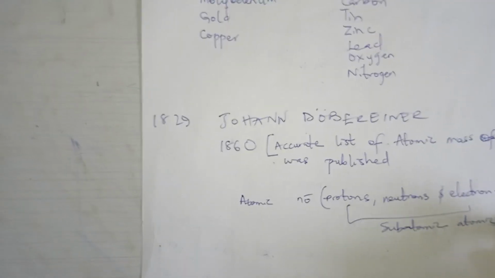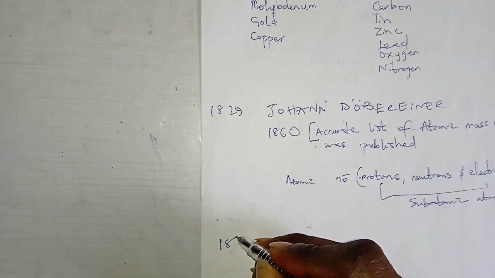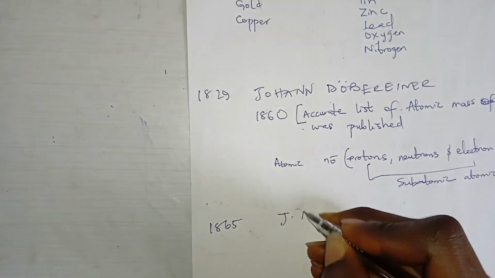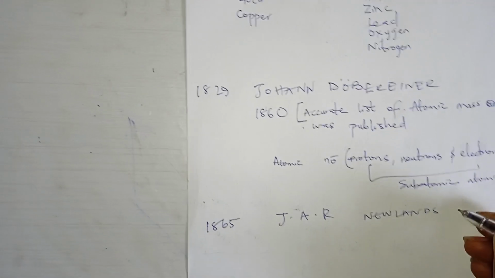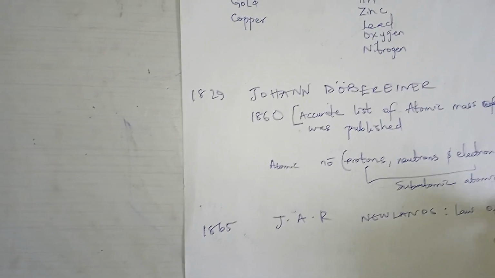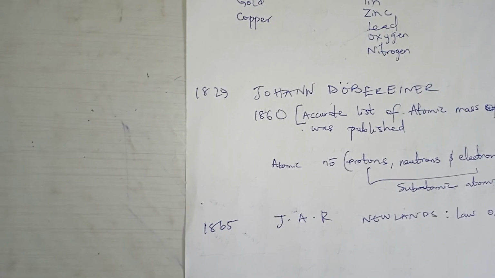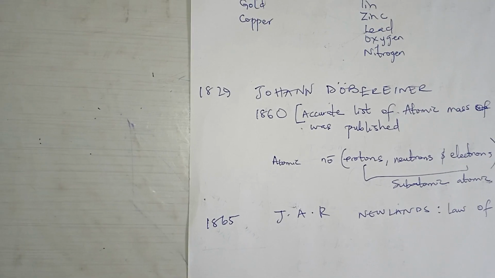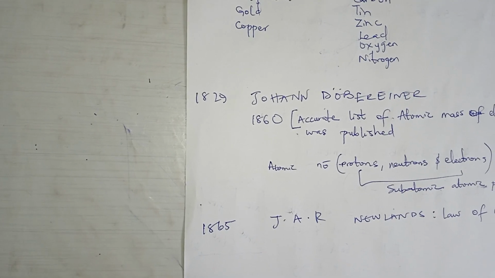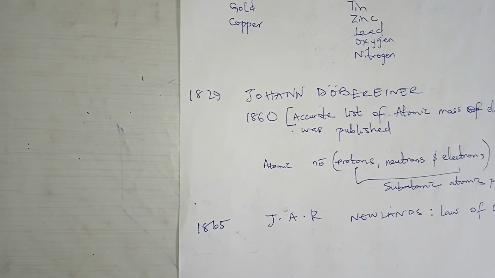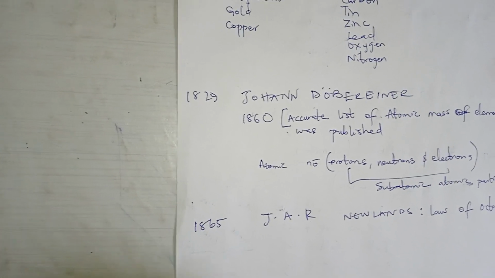So you notice that after this man, in 1865, a man known as J.A.R. Newlands made the law of octaves. He postulated the law of octaves. So you see that these are places that Mendeleev took ideas from. He stated that chemical elements are arranged according to increasing atomic weights, and those with similar physical and chemical properties occur after each interval of 7 elements. That was his postulation.